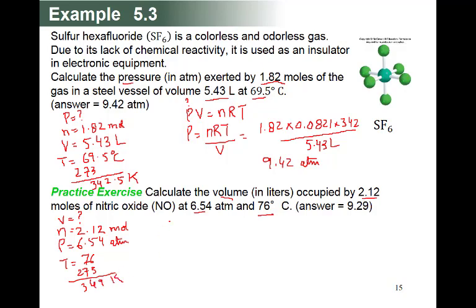So same formula, PV is equal to nRT, and this time your question is volume. So V is equal to nRT upon P. n is 2.12, R will remain constant